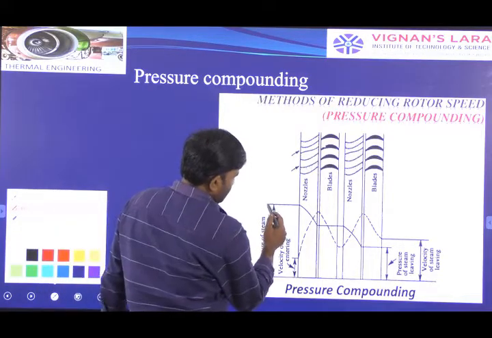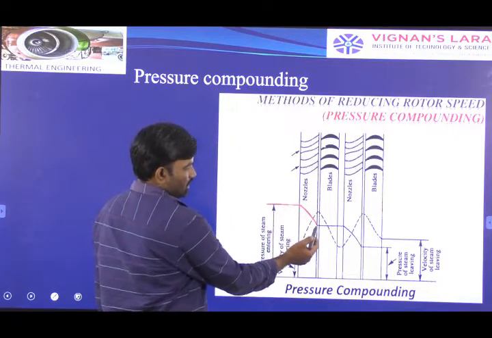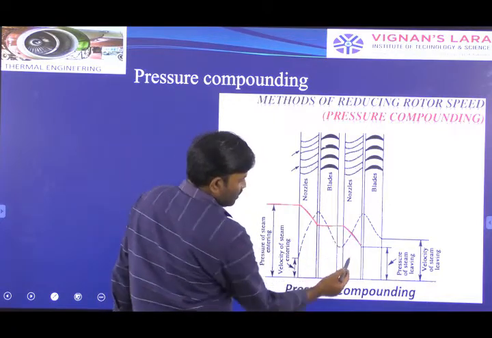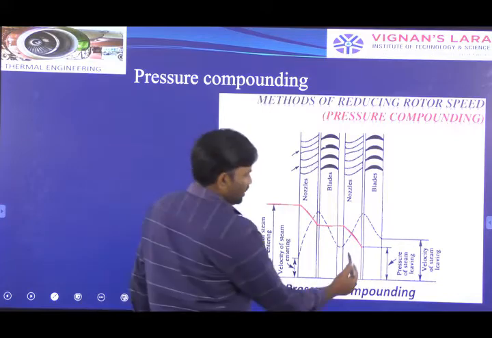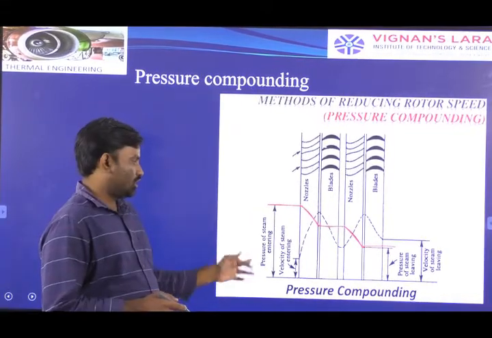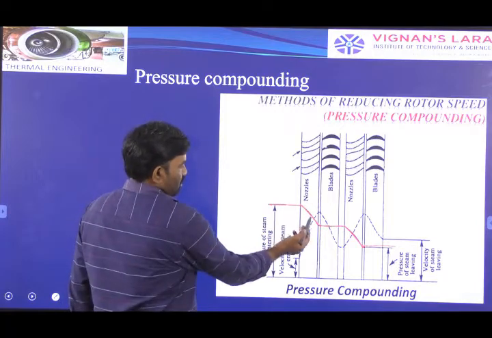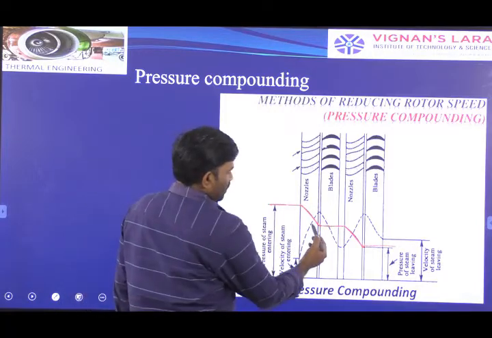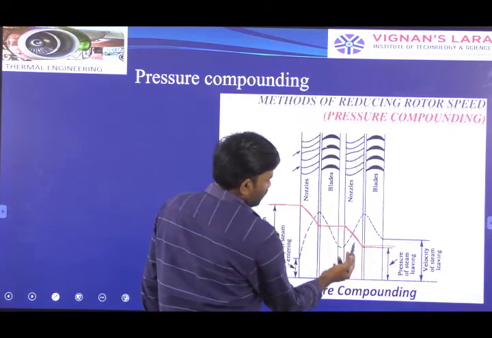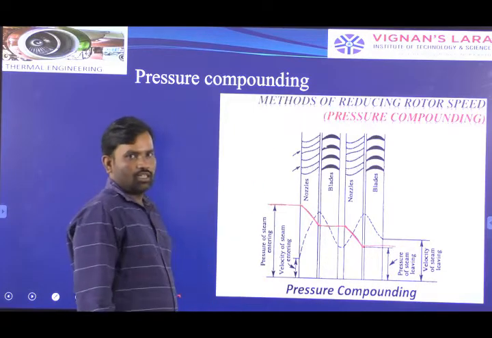Okay, in case of pressure and velocity in the nozzles, the pressure energy decreases, and over the moving blades it is constant. In compounding, see, this is the pressure line. In the nozzle, pressure decreases, and while the steam passes over the blades, the pressure is constant.